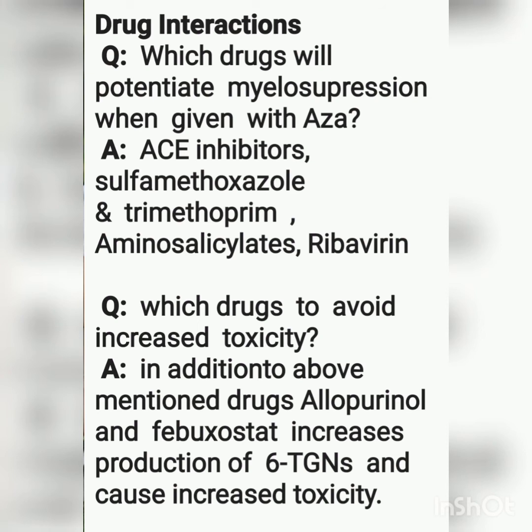Rifampicin decreases the efficacy of azathioprine, and azathioprine reduces the efficacy of coumadin and warfarin. That is, an increased dosage of coumadin and warfarin is needed to produce similar effects while they are being used with azathioprine.